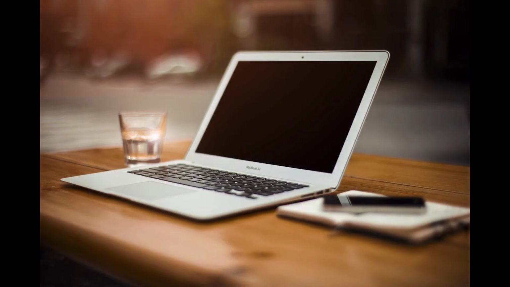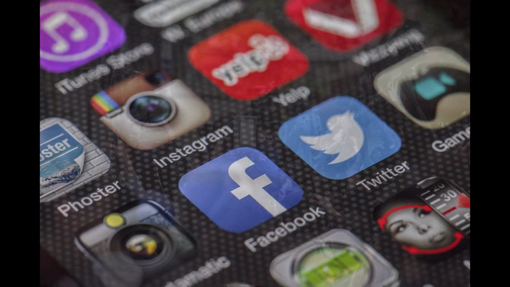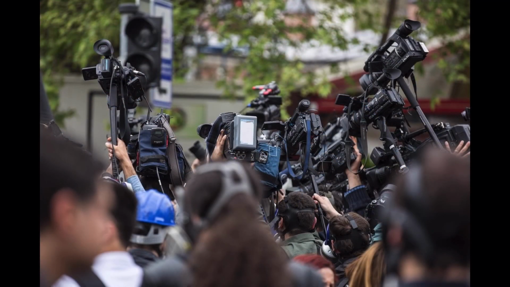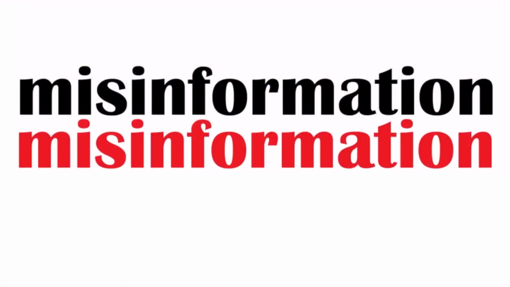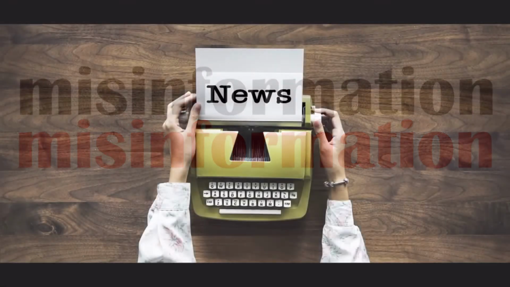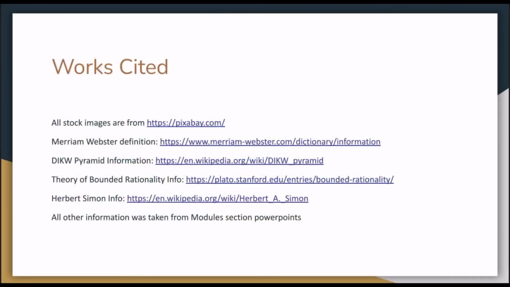Although information is faster and easier to find nowadays, it brings new challenges to information seeking and the reputability of information. Social media and the internet have made libraries of information available within seconds, but it is the responsibility of the people to find information that is factual and unbiased. It is also the responsibility of the press, researchers, citizen journalists, and others to provide accurate information that is void of misinformation and disinformation in order to benefit their audiences and improve the process of collecting and sharing info in today's digital age.